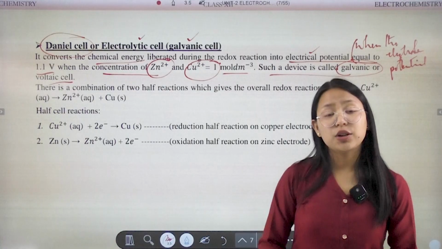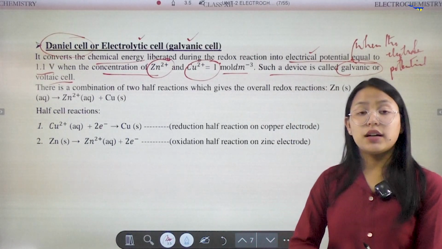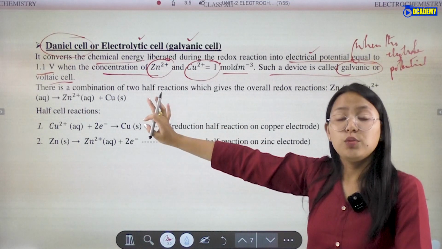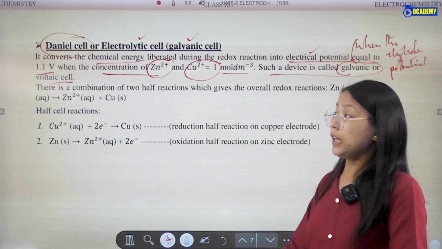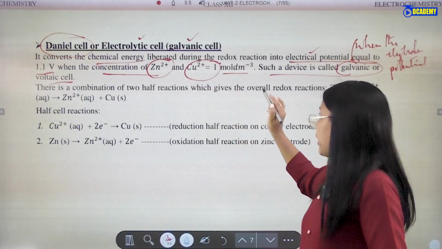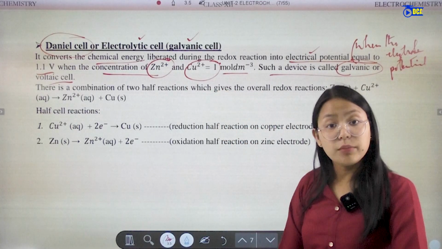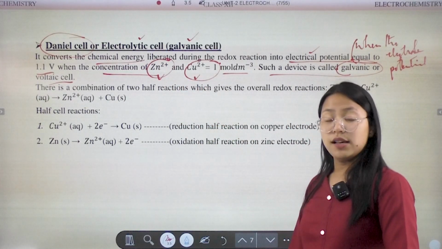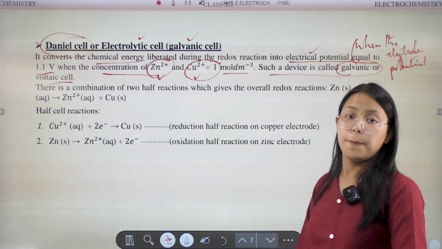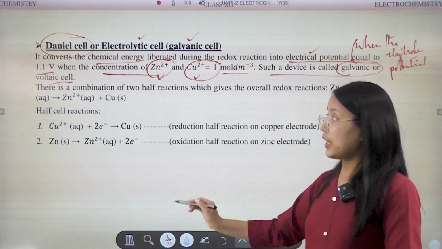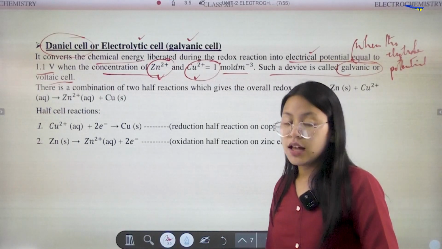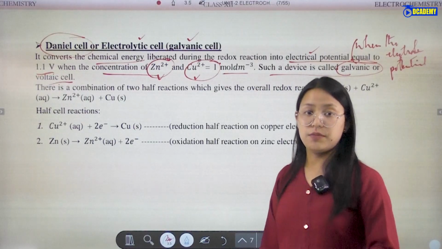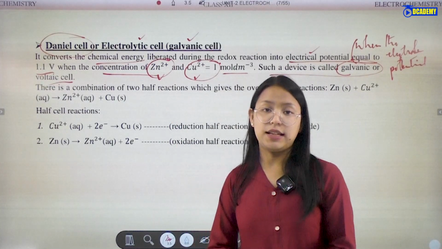If the electrode potential is 1.1 volt and the concentrations of zinc ion and copper ion are considered as 1, the Daniell cell will be termed as a galvanic or voltaic cell.